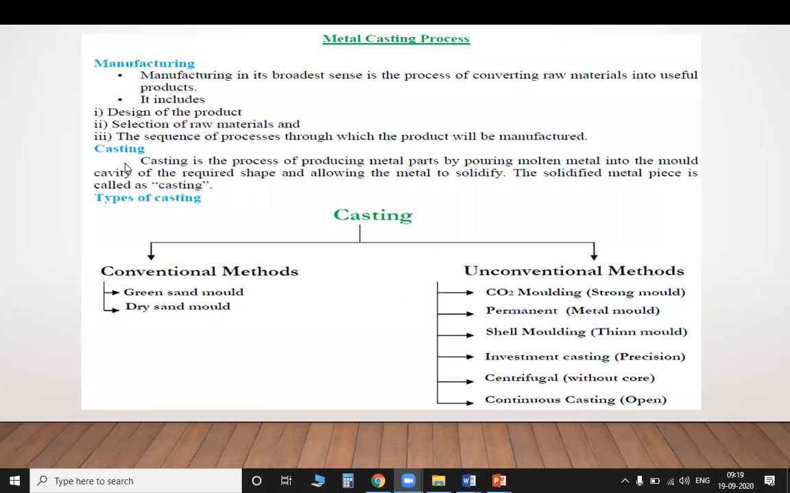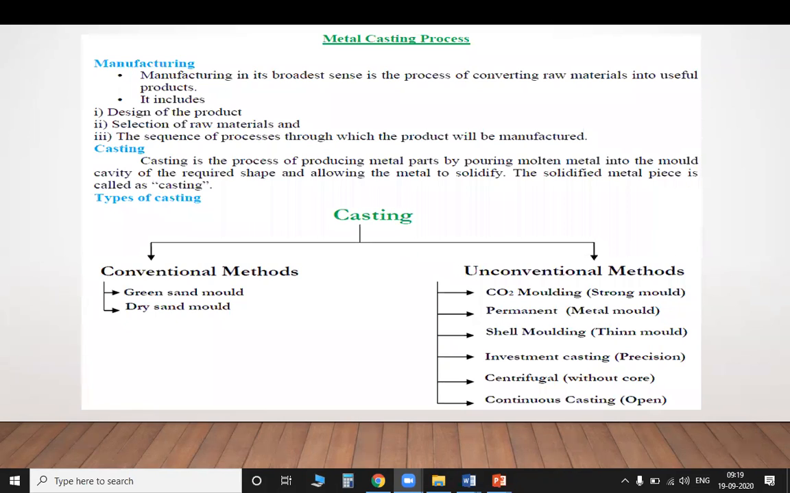So what is meant by casting? Casting is a process of producing metal parts by pouring molten metal into the mold cavity of the required shape and allowing the metal to solidify. So we know the first one is we will take the cope and drag.